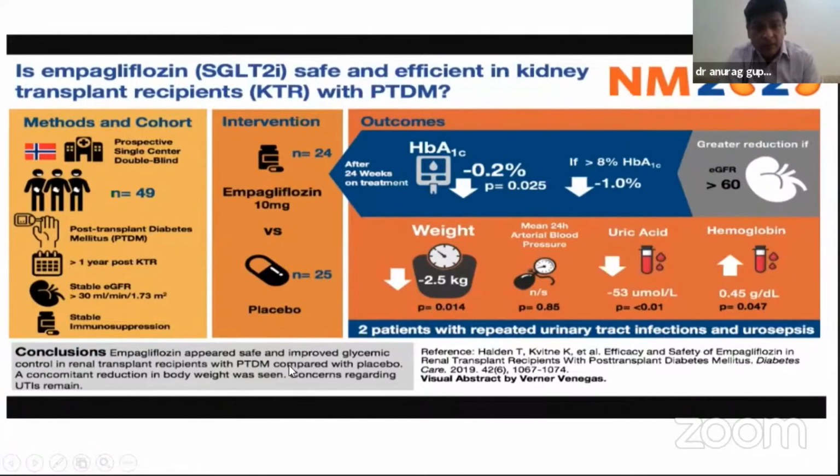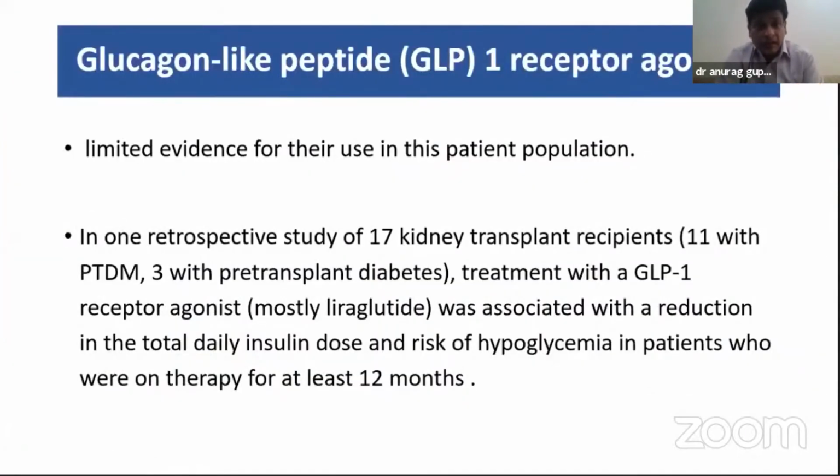The conclusion of the study was it is safe and improved glycemic control in renal transplant recipients with PTDM, and also reduces the weight. The concern remains the UTI. And glucagon-like peptide receptor agonists, the limited evidence is from one retrospective study of 17 patients and found to be beneficial.